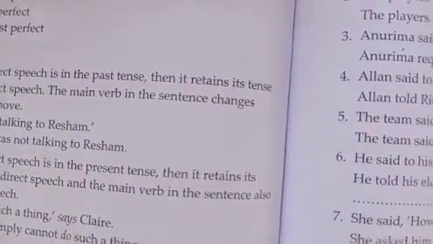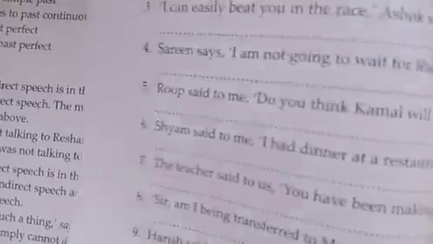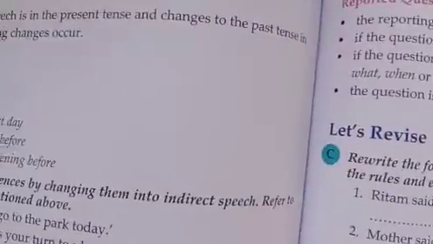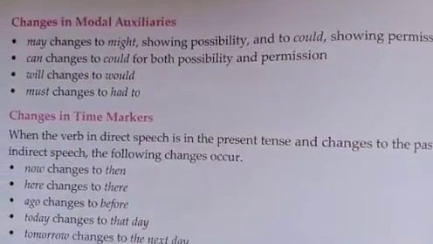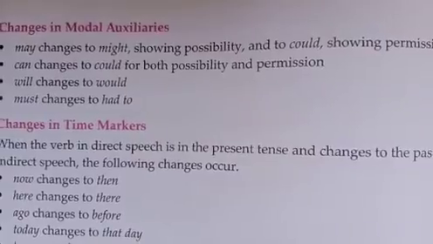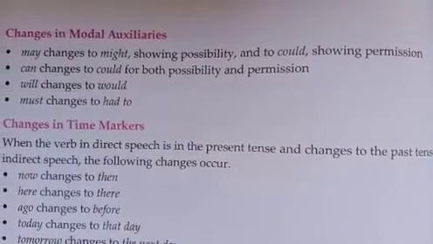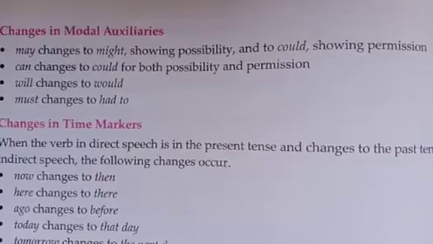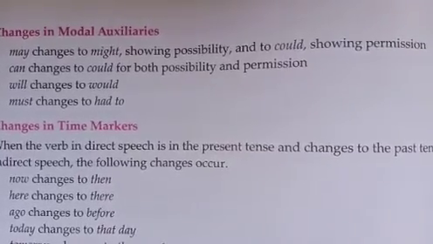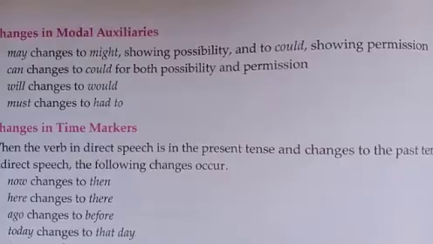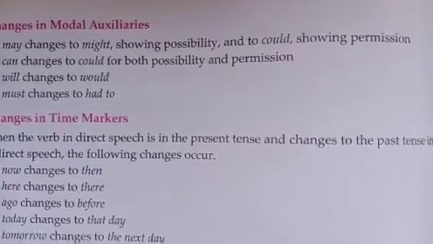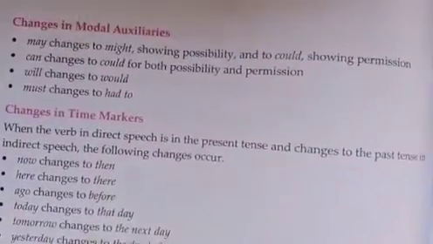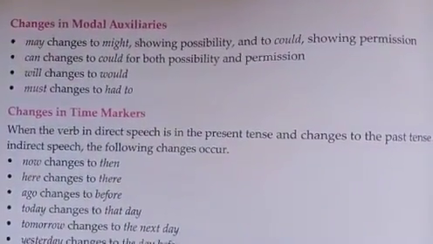Then there will be changes in the modal auxiliaries. When we were doing verbs, introduction of verbs, you've learnt about modal auxiliaries. What are they? So here it might change: may changes to might, showing the possibility. Might means possibility. And can changes to could, showing permission. Will changes to would. Must changes to had to. So here in direct speech, if the sentence has may, can, will and must, it changes accordingly.